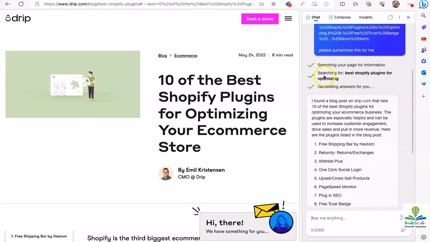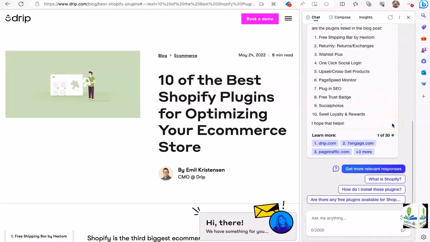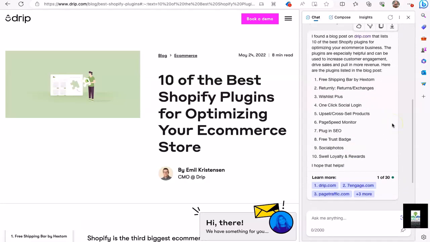And now you see it exactly did what I was asking for it. I found a blog post on drip.com that lists 10 of the best Shopify plugins for optimizing your e-commerce business. The plugins are especially helpful and can be used to increase customer engagement. And it literally summarized all of it in a bullet point list of all the plugins that were there.